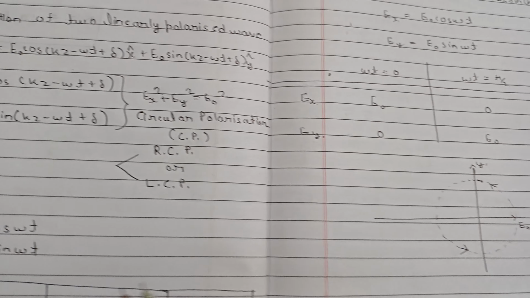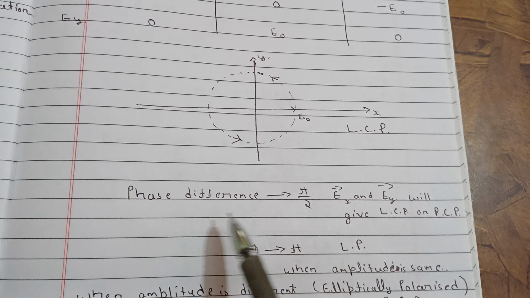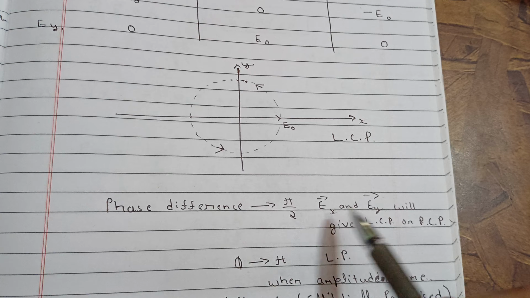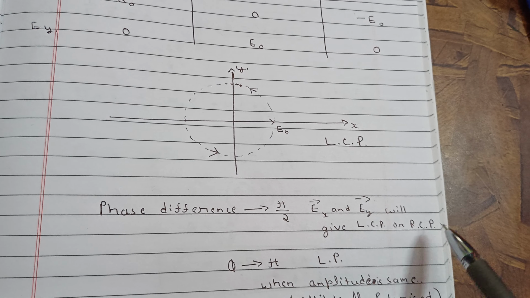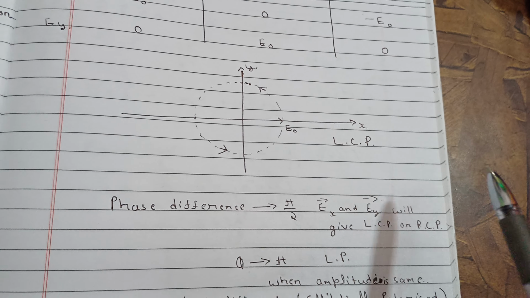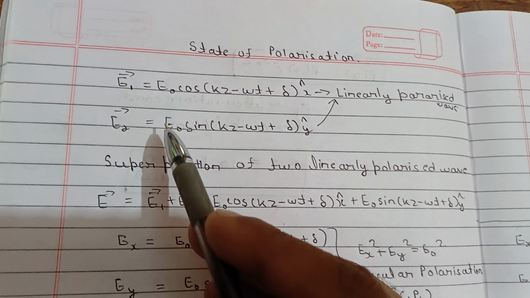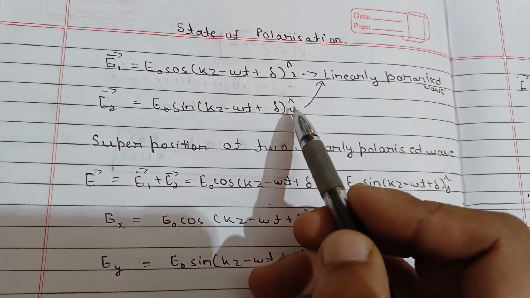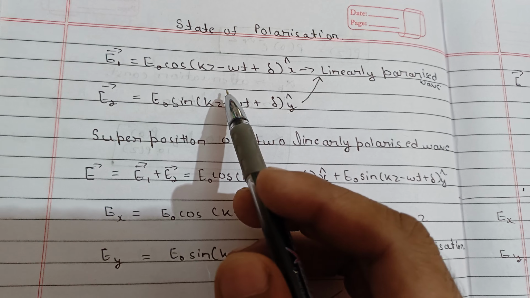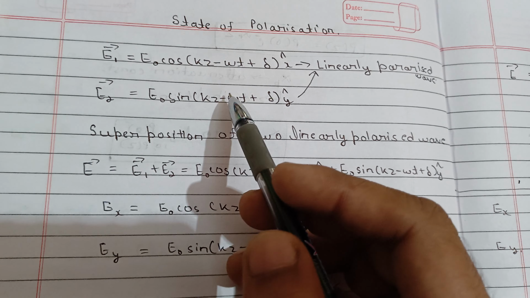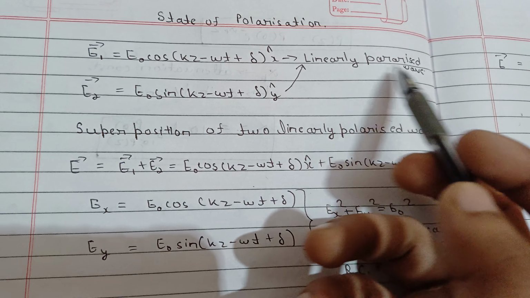I hope it is clear to you how it is RCP and LCP. We have seen that when the phase difference is pi by 2 or 3 pi by 2, then Ex and Ey will give LCP and RCP. Now if the phase difference is pi, then the second component will be minus E naught cos of kz minus omega t plus delta. So both are cos, and the phase difference is pi. Then we will see that they both will remain linearly polarized waves.